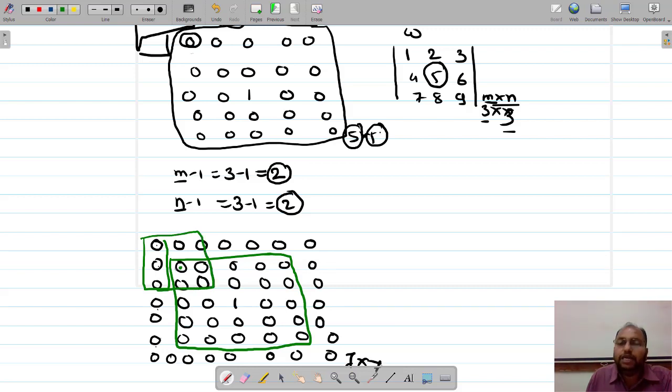This is the first element of my original image. If I am going to overlap this 5 on this 0, then I must have this and this, and then only I can compute the values. Otherwise I don't know what the values are, and so I cannot go for the filtering. So either I can go for zero padding, or I can replicate the values. There are different methods of replication that we use in programming, which we will be discussing when we go for the programming.